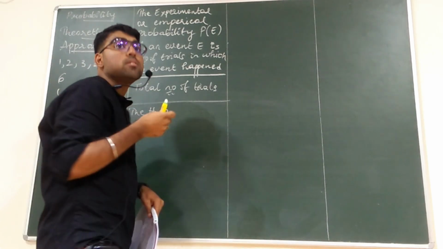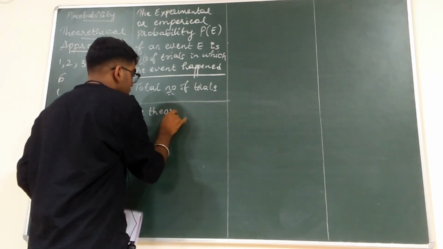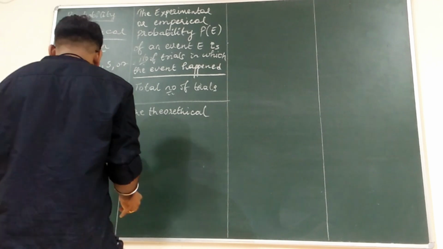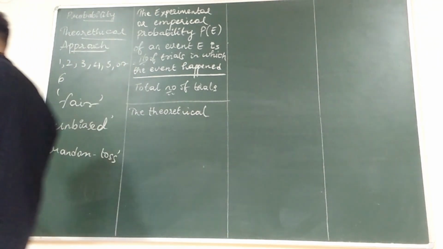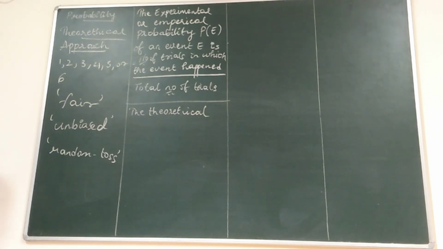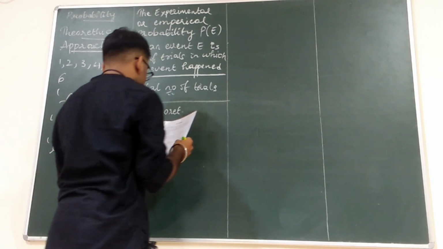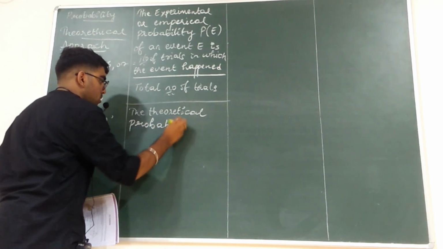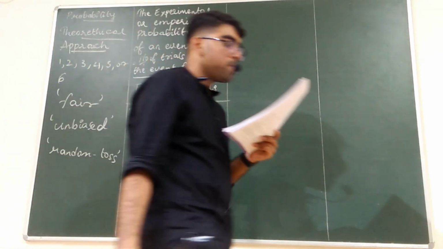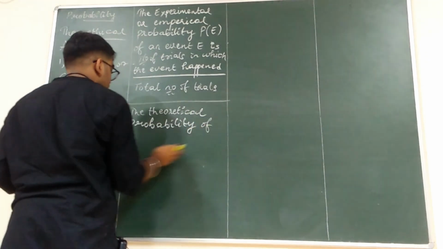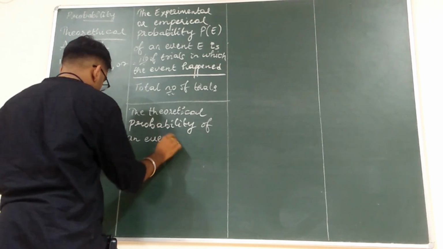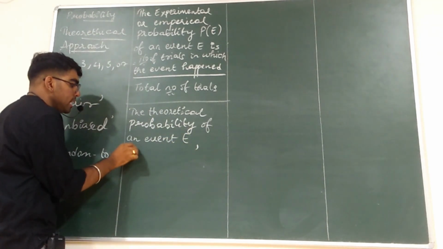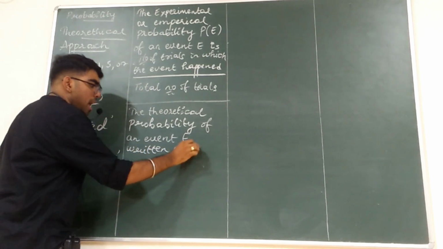Theoretical. The theoretical probability of an event E is written as, again, P of E only.